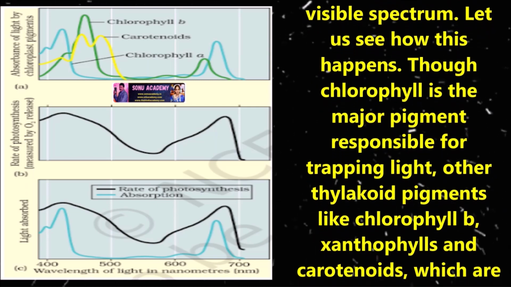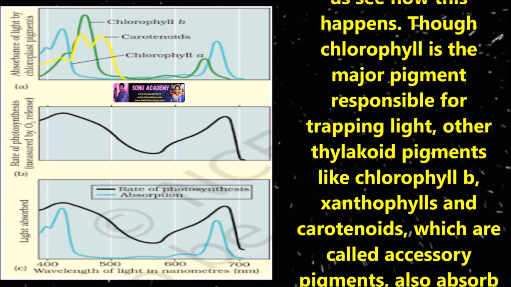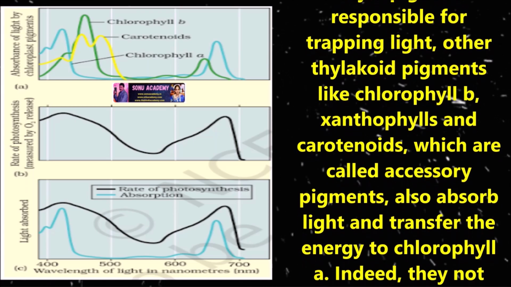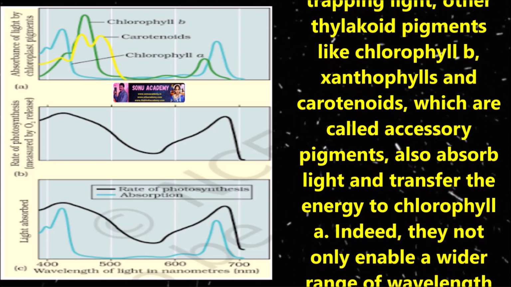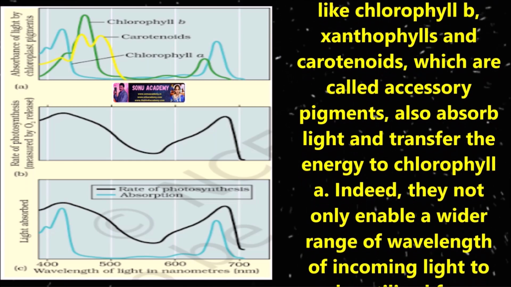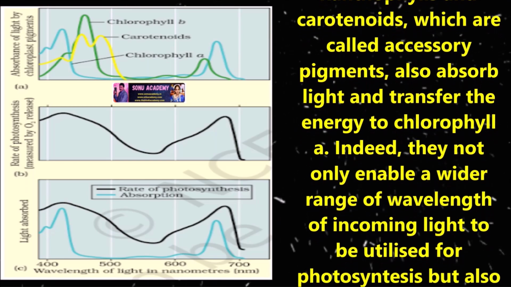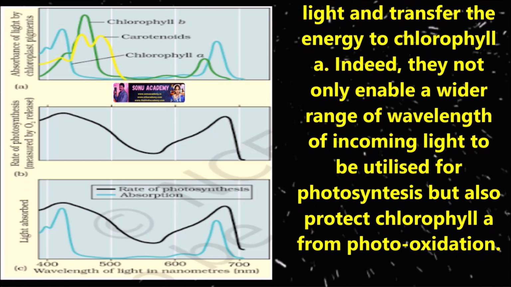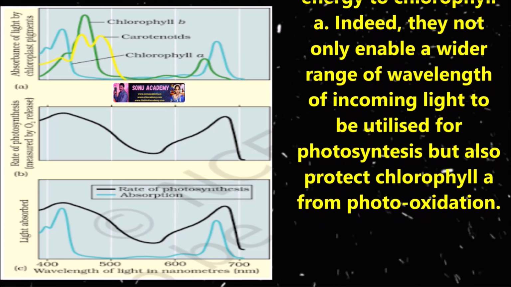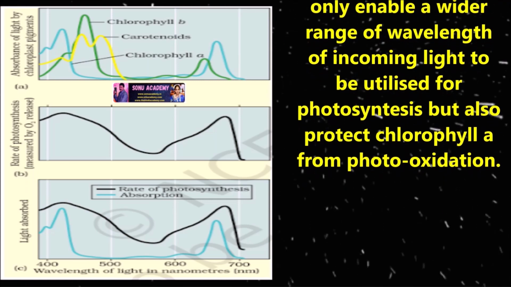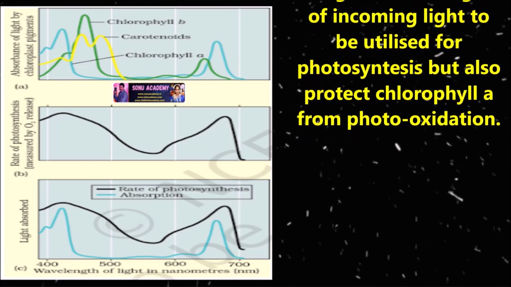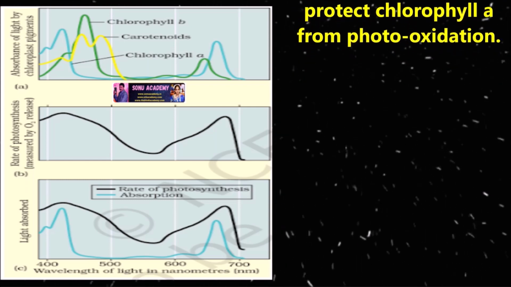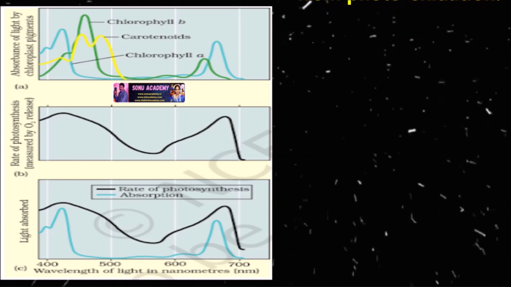Though chlorophyll a is the major pigment responsible for trapping light, other thylakoid pigments like chlorophyll b, xanthophylls and carotenoids, which are also called accessory pigments, also absorb light and transfer the energy to chlorophyll a. Indeed, they not only enable a wider range of wavelengths of incoming light to be utilized for photosynthesis but also protect chlorophyll a from photooxidation.